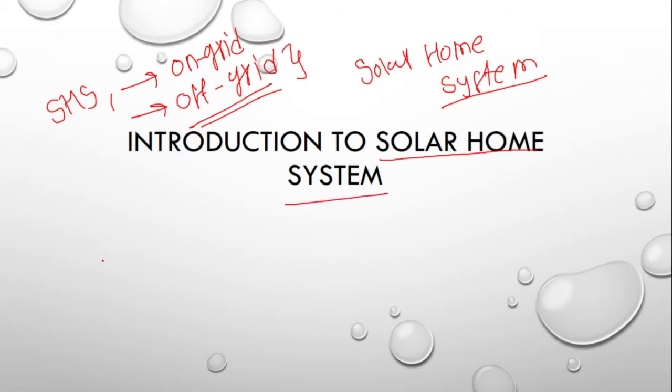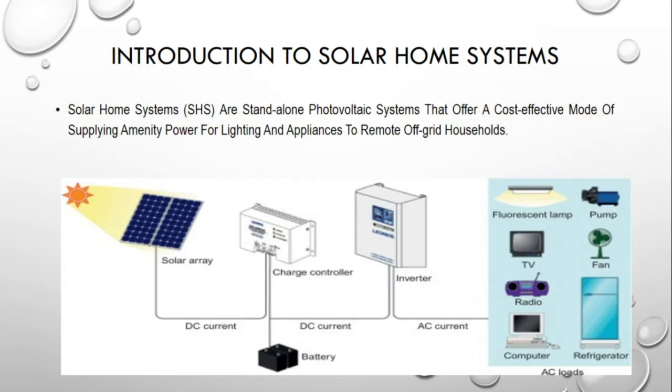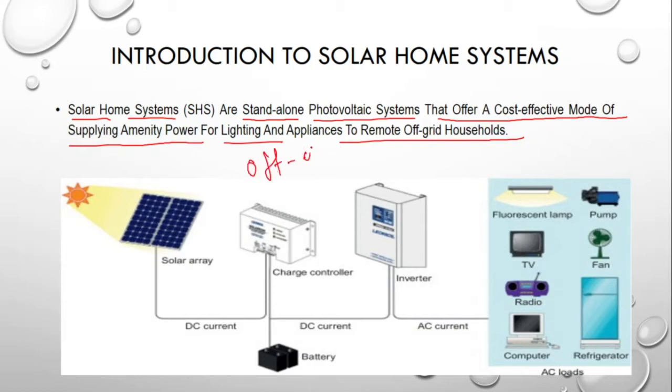Generally, to fulfill the needs of home appliances or the home consumer in the residential sector, for the smaller sector actually, we use the solar home system for that purpose. So basically, the solar home systems are stand-alone photovoltaic systems that offer a cost-effective mode of supplying amenity power for lighting and appliances to remote off-grid households. Whenever we talk about the off-grid kind of solar system of a very small capacity, used for a remote area, such a system comes under the off-grid kind of solar home systems.